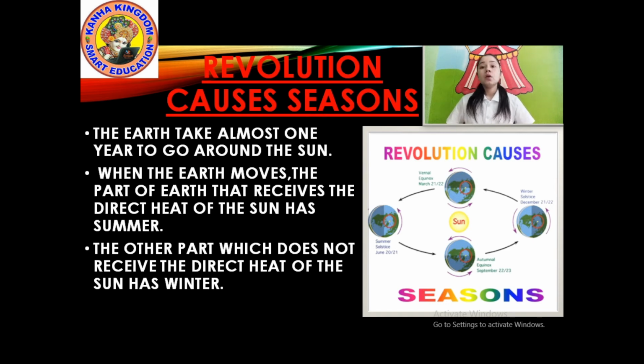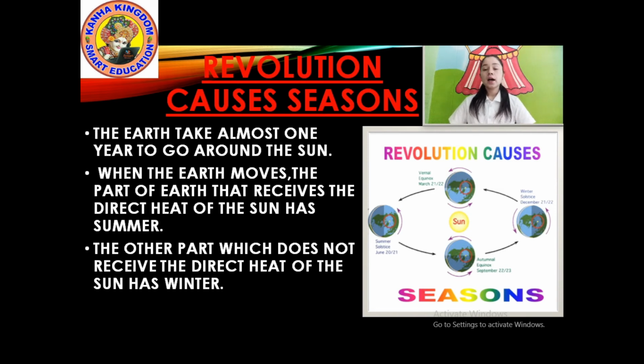So when the earth moves around the sun, the part of the earth that receives direct heat and light from the sun has summer.